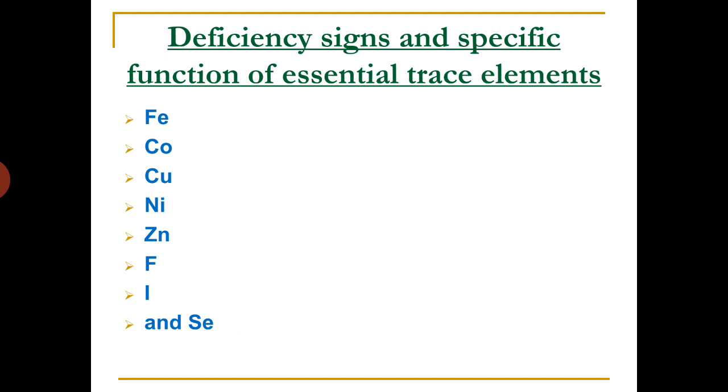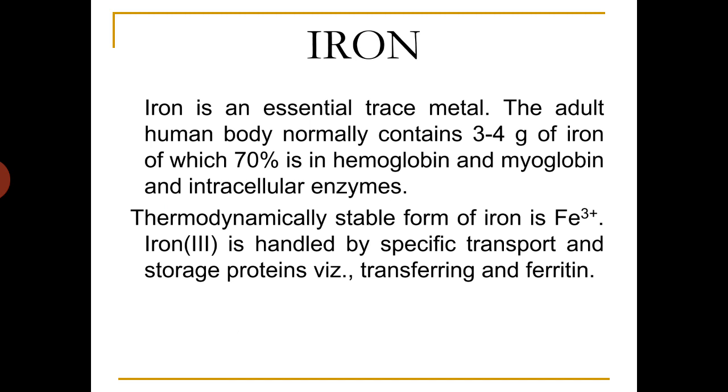So we have in our syllabus certain elements whose deficiency signs and specific functions we need to know. These essential trace elements are iron, cobalt, copper, nickel, zinc, fluorine, iodine, and selenium. First, let us go to iron. Iron is an essential trace metal. The adult human body normally contains 3 to 4 grams of iron, of which 70%, even 75%, is in hemoglobin, called heme iron, and the rest is in intracellular enzymes.